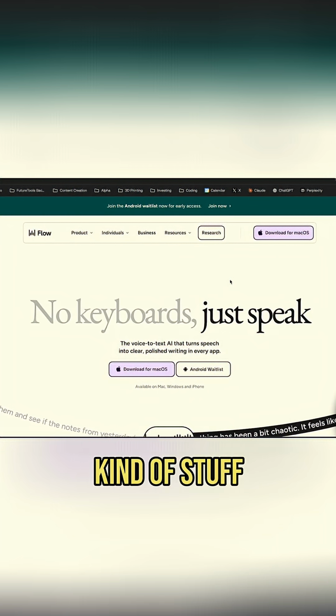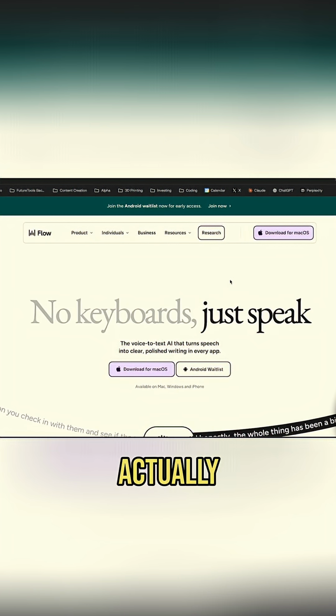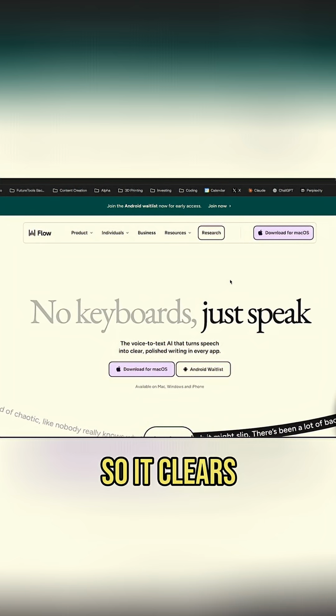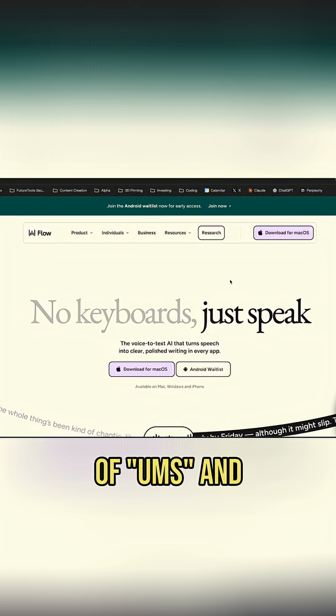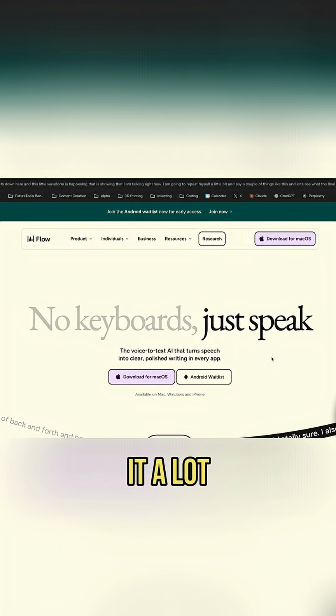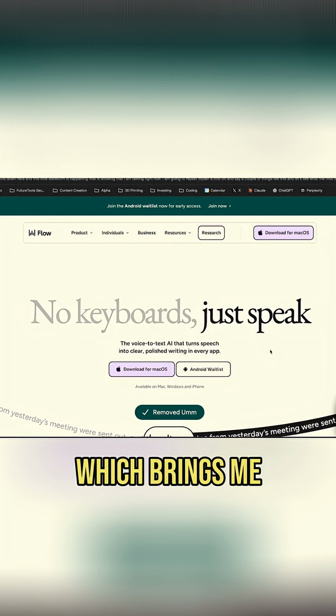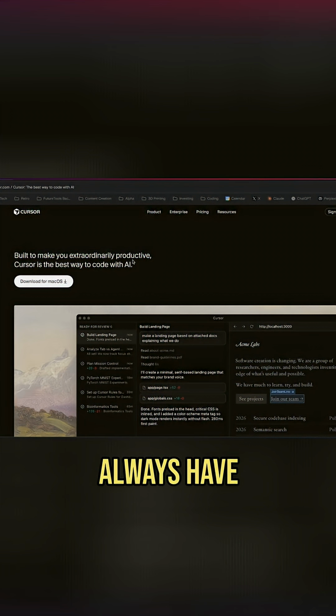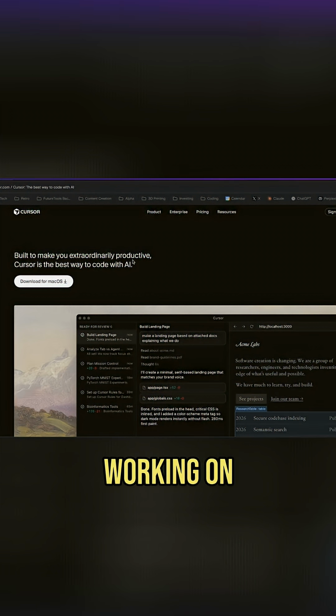Now, I know this kind of stuff is built into the Mac, but this actually fixes my speaking too. It has a model behind the scenes that cleans it up, so it clears out any ums and anytime I repeat myself. I use it a lot when I'm in Cursor getting code written for me, which brings me to the next tool I want to talk about, which is Cursor. I pretty much always have Cursor open because I'm constantly working on little apps and websites and just tons of stuff.